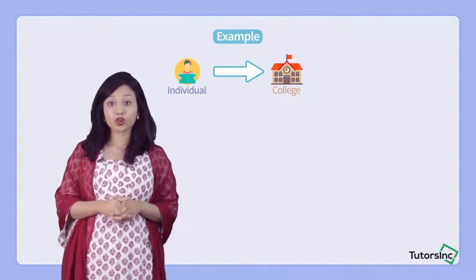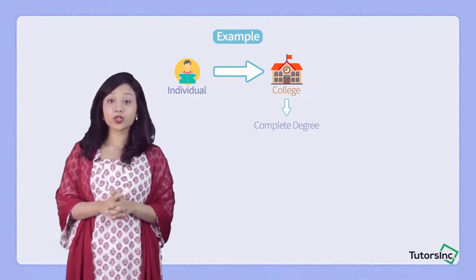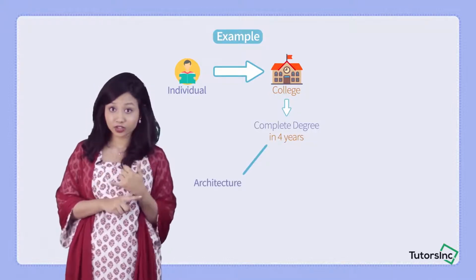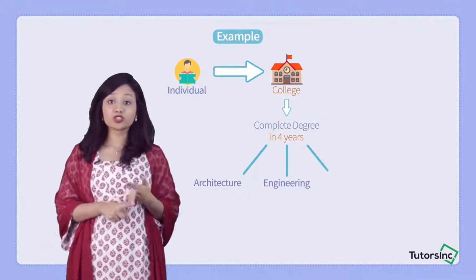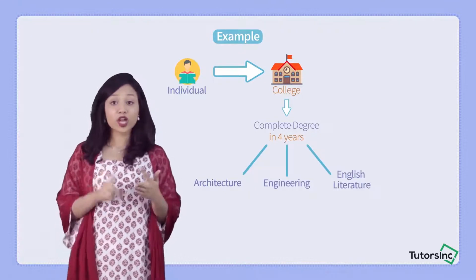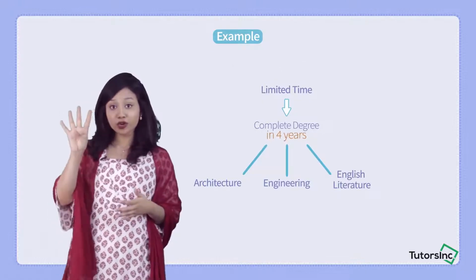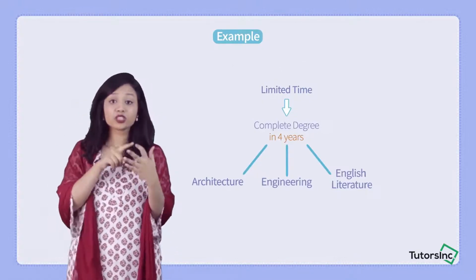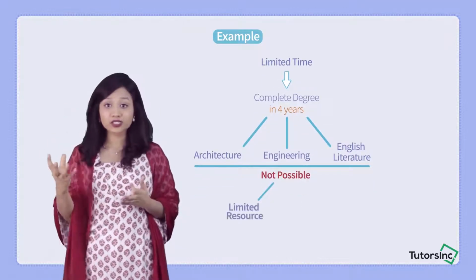you are moving to college and you want to finish off your degree within 4 years. You have an urge to study architecture. You also have an urge to study engineering. You also have an urge to study English literature. So now what's happening in this situation? Your time is limited. You have 4 years to complete your degree, but you want to complete all 3 degrees together. It is not possible, because your resource is limited.